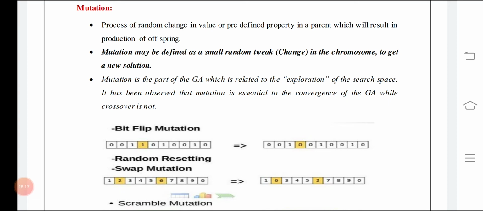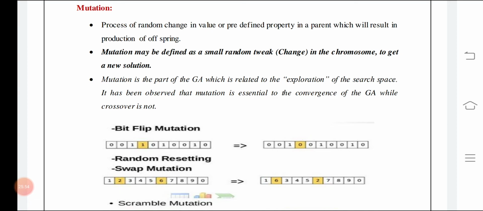But if you are changing yourself, for example you have some bad qualities and you want to see yourself different in the coming days, you have to make those changes in yourself without any other burden. That is the process of random change in the value or predefined property in a parent, which results in production of the offspring, so some new characteristic will be brought. When exchange of information is done between two persons, the third thing will be known. But when the change is done without telling anybody else, that is known as mutation.